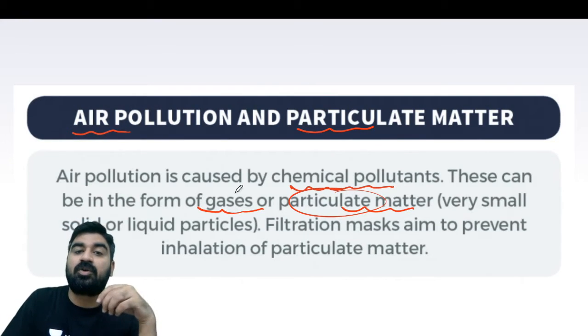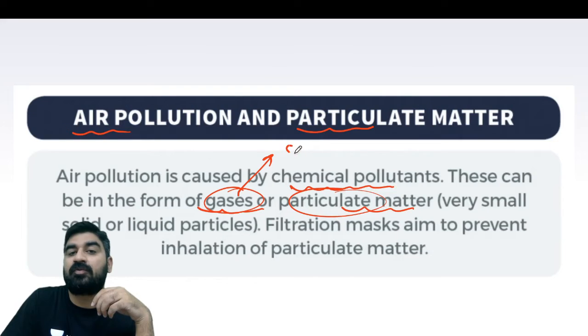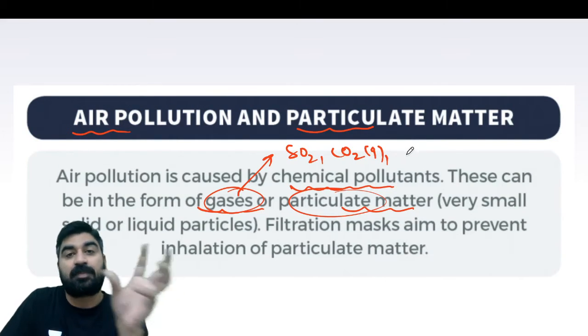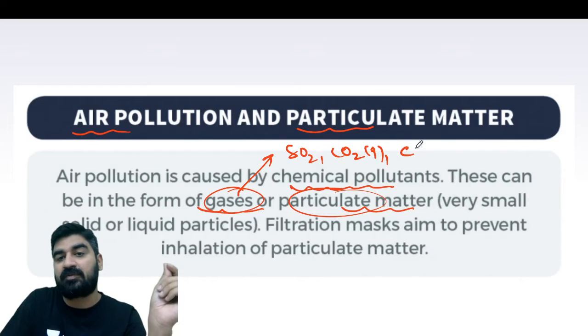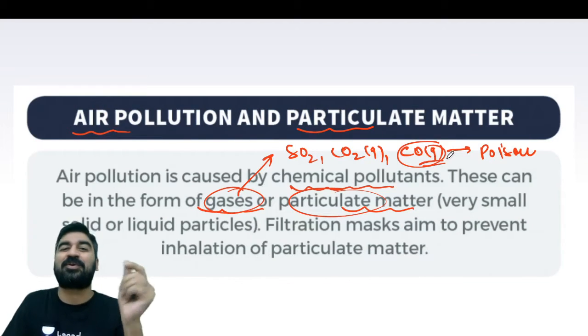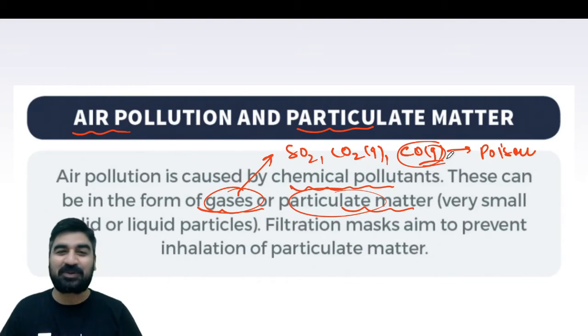I told you the gases: on burning you will be getting SO2, on burning you will be getting CO2 gas, and on partial burning of hydrocarbons you will get CO gas. This gas is poisonous also, guys. This is poisonous. So very important. This is the property of carbon monoxide.